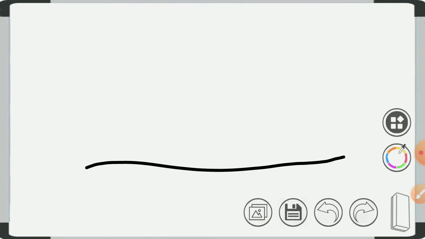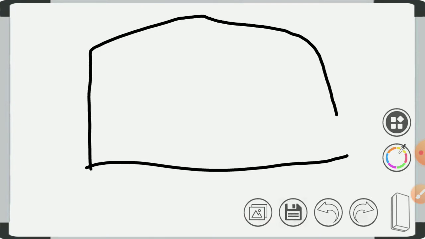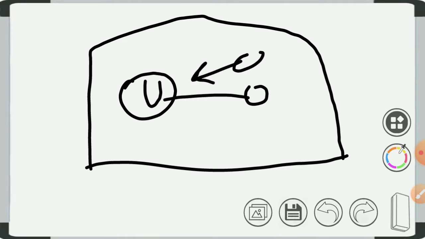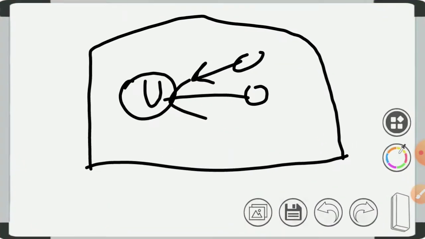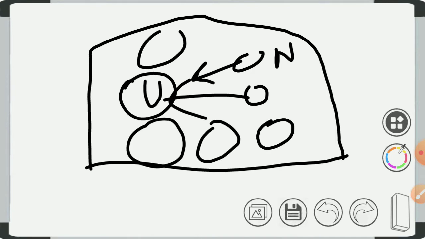For example, this is one nuclear reactor. These are uranium. When bombarded with low energy neutrons, okay, so you will bombard neutrons here. These neutrons will cut this uranium into small particles. Again they will collide and be converted into small pieces. So this is a very exothermic process. They will release lots of heat energy during this conversion.